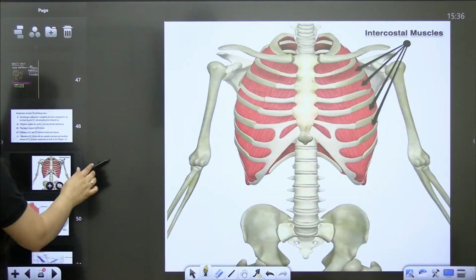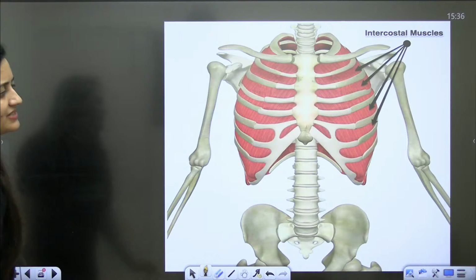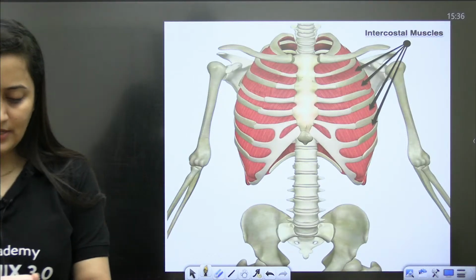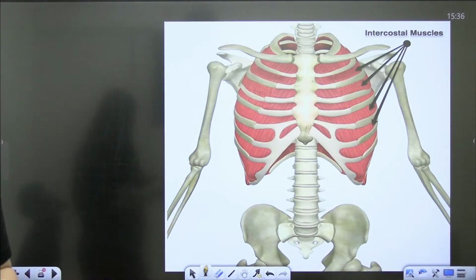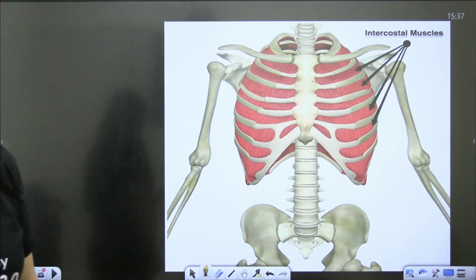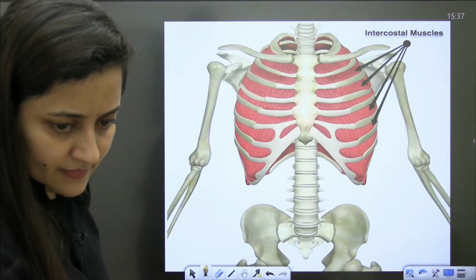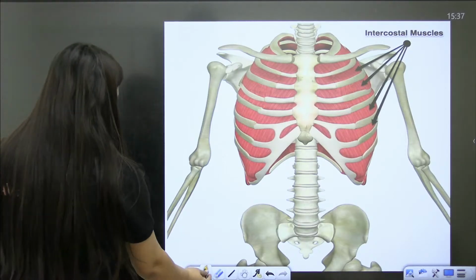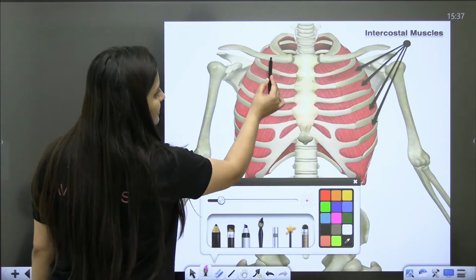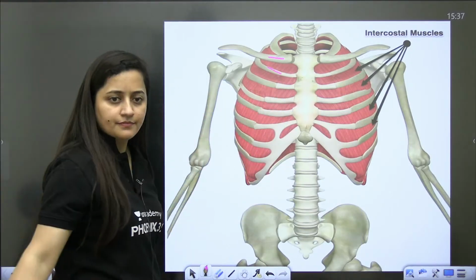So now come to this part. Here our lungs are present like this in the rib cage. See, these are the ribs.